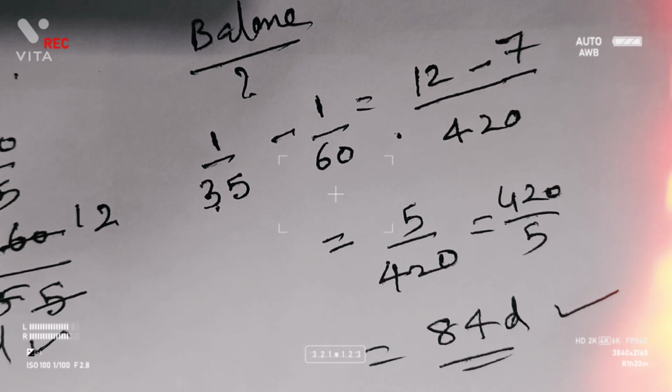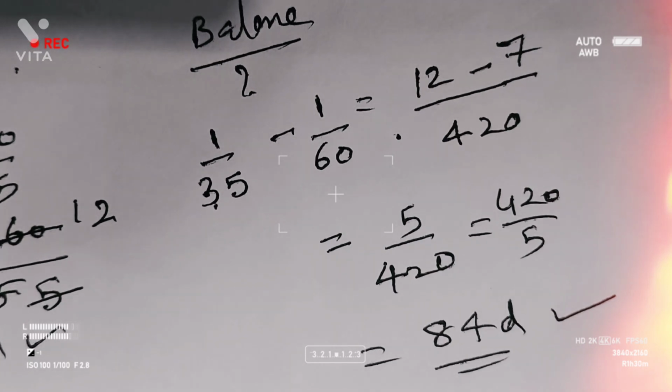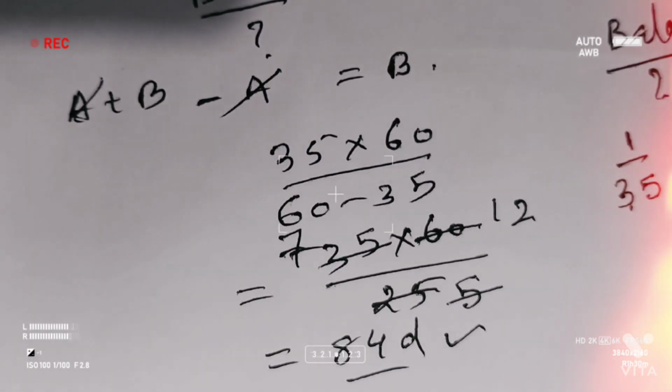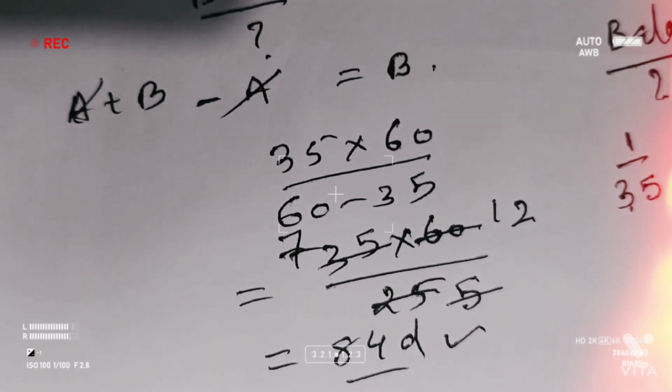For taking the LCM for 35 and 60, it's not so easy. If 35 goes in 60, that will be the LCM. 60 I'll go with double, 120. In 120, 35 will not go. Then 120, again I should add 60, 180. So 35 will not go. So like this we have to go on to take the LCM. For taking the LCM it will take some 15 to 20 seconds. I think this is the easy one, dear students. Hope the first model is clear. Thank you.